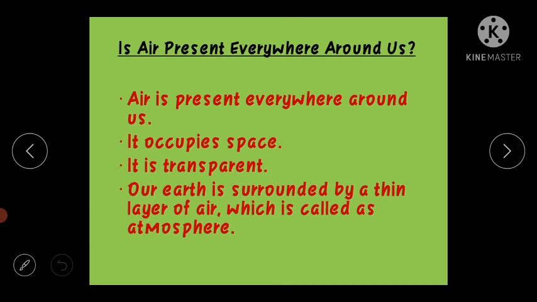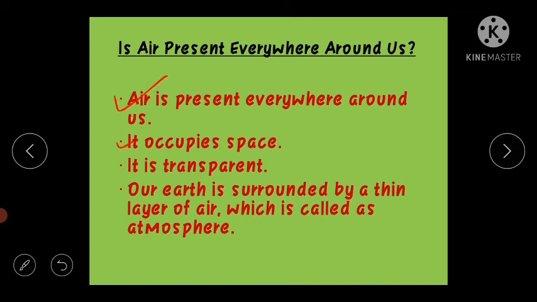Of course air is present everywhere. From the first standard we are studying that air is everywhere. Though it is not visible, just because it is transparent, it is colorless, odorless, so we just feel it with the help of the breeze, bloom or the wind, right? So air is present everywhere around us.